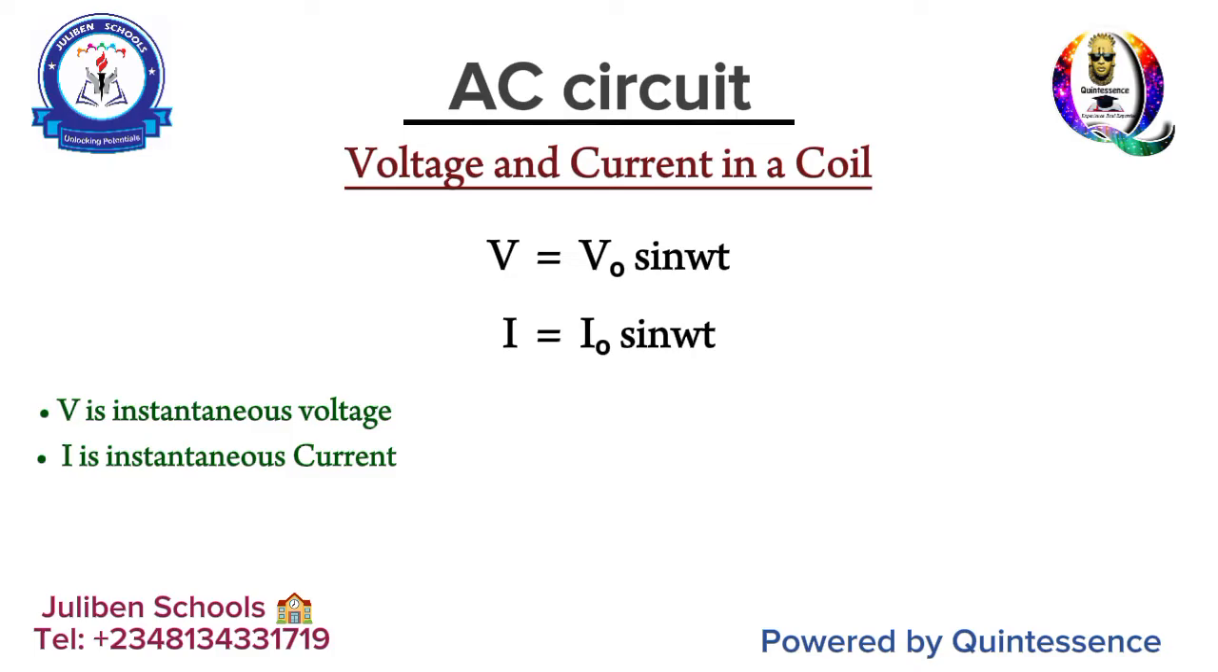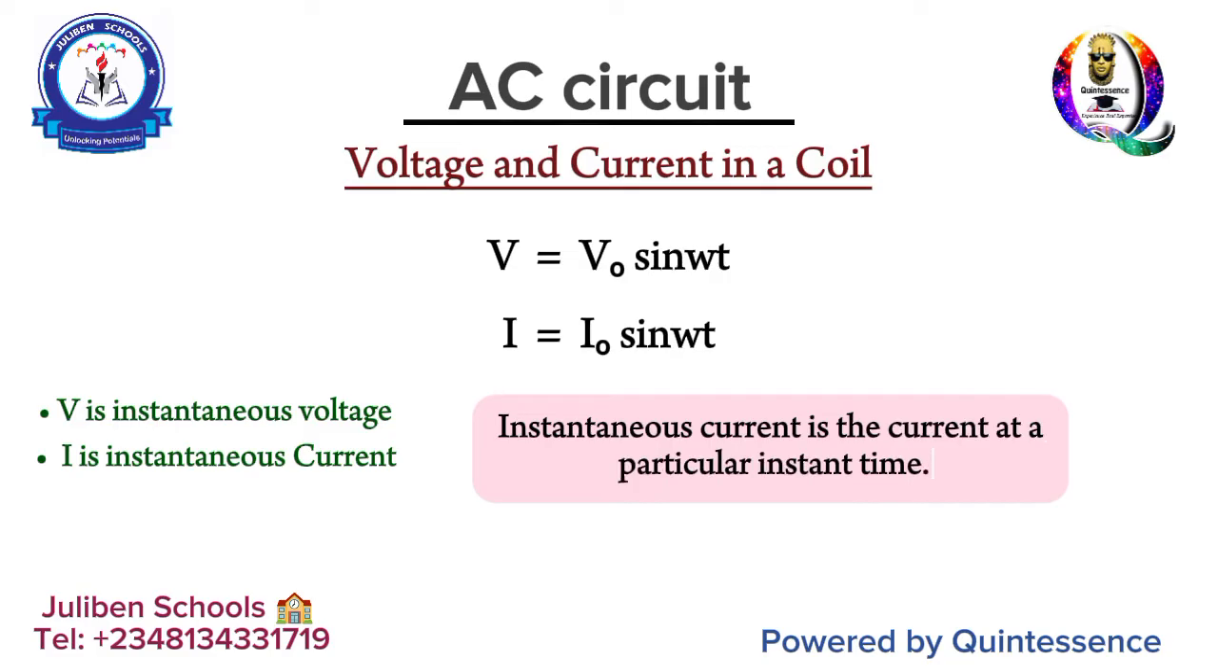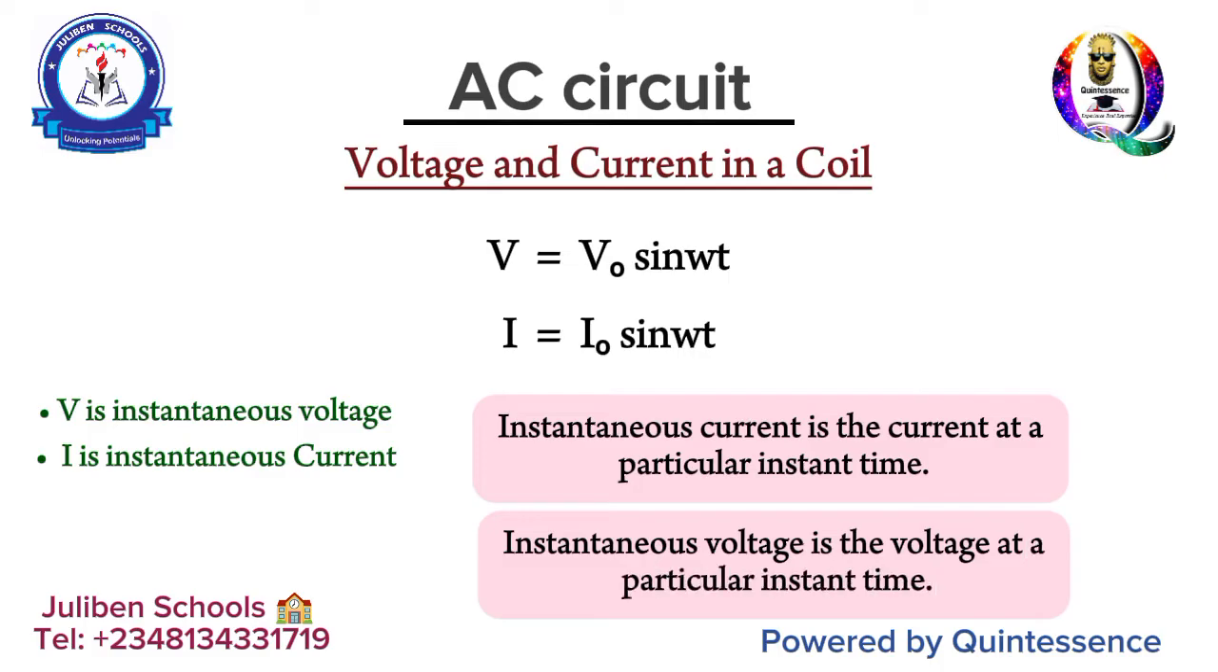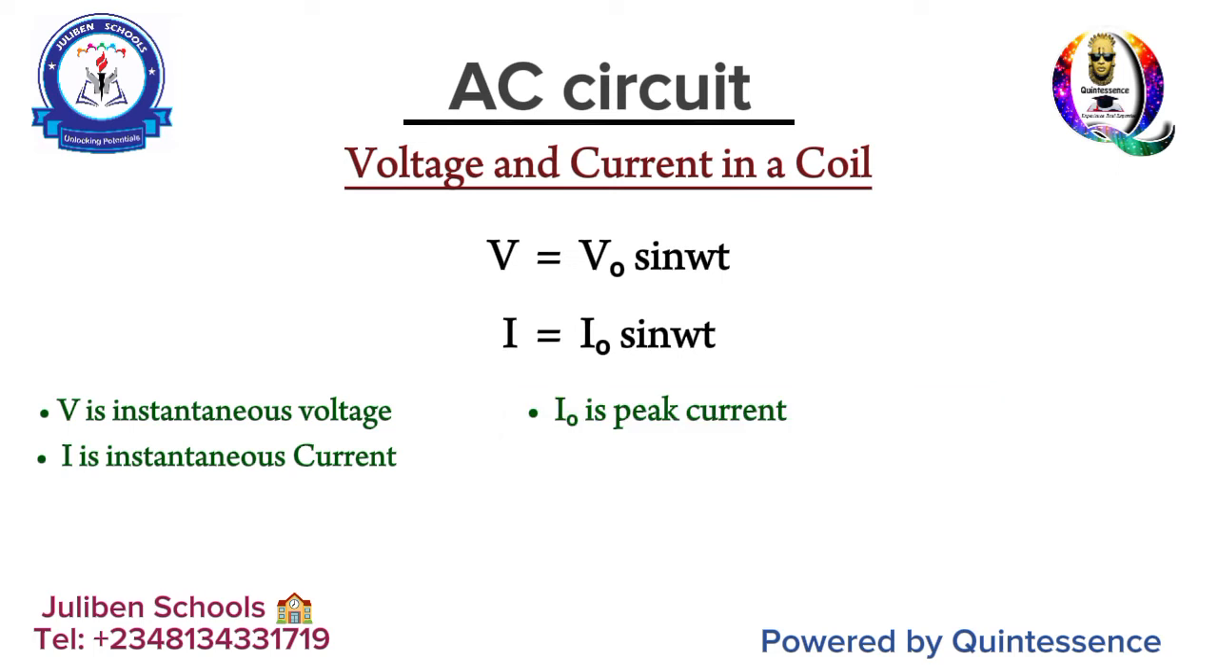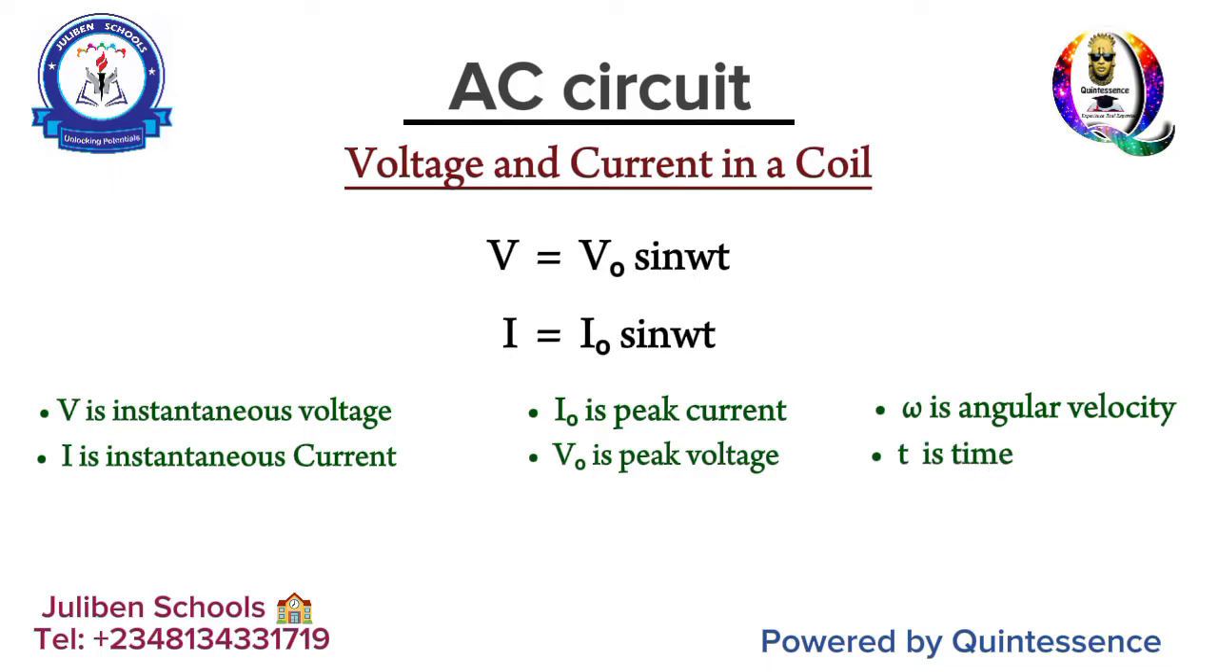Now, when you talk about instantaneous current, what do you mean? The current at a particular instant of time. What is the current flowing through a circuit on the 17th second? That is instantaneous current. What is the voltage in a circuit at the 18th second? Instantaneous voltage, right? Now the I naught there signifies peak current, while V naught signifies peak voltage or maximum voltage, as the case may be. Then omega, of course, is angular velocity, and t there represents the time.